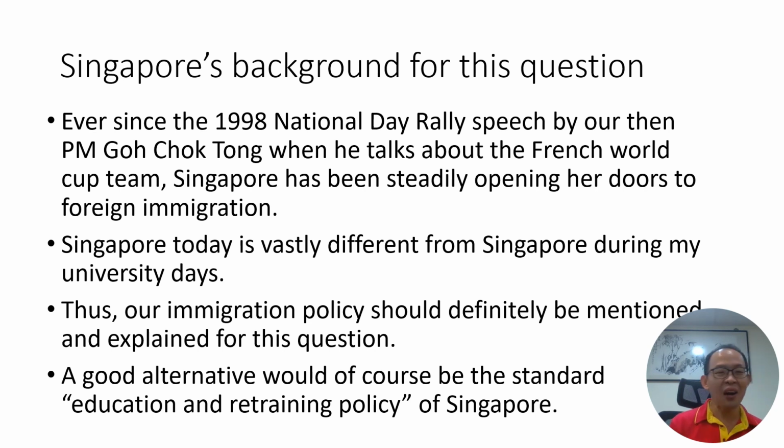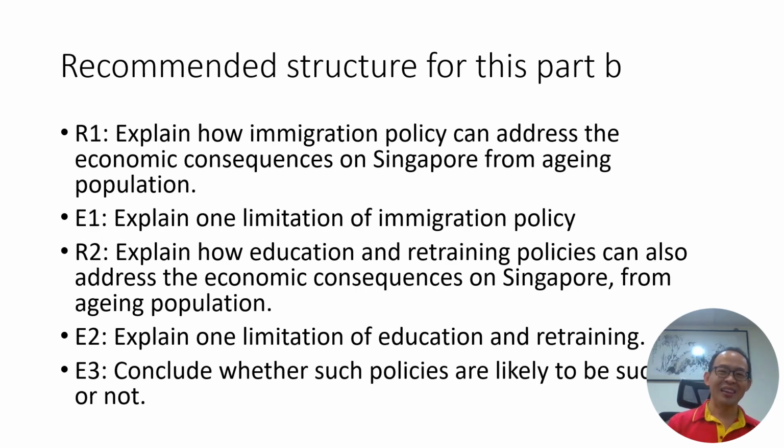Then of course for the R2, a good second policy would be the standard education and retraining policy of Singapore, basically to make sure that even as our population ages, the workers can still continue to work and be just as productive. So I will let you have some chance to read this structure.